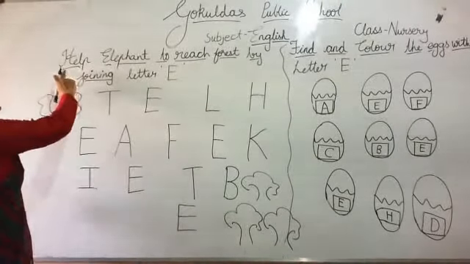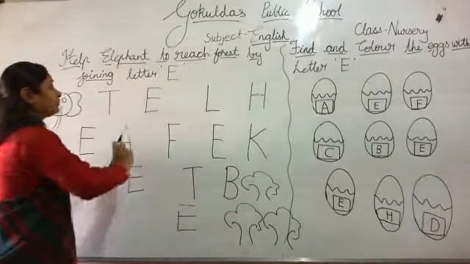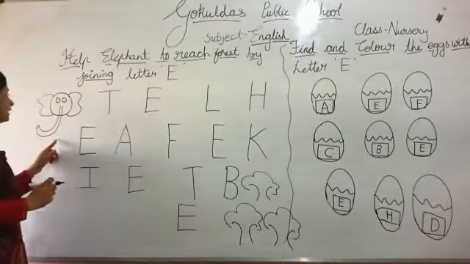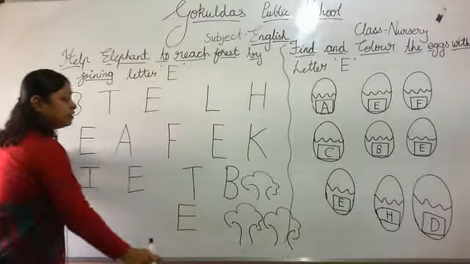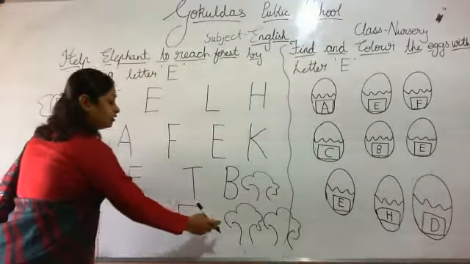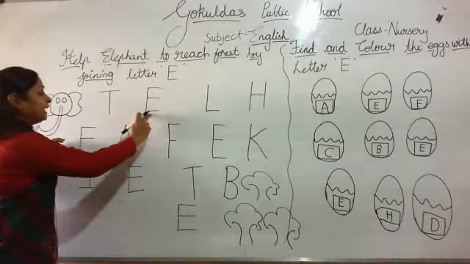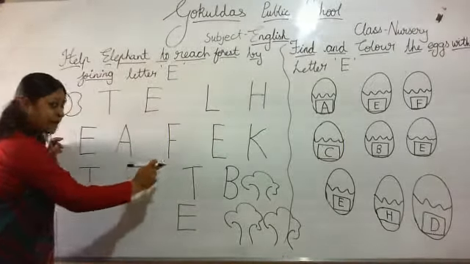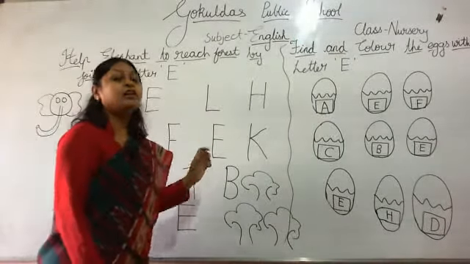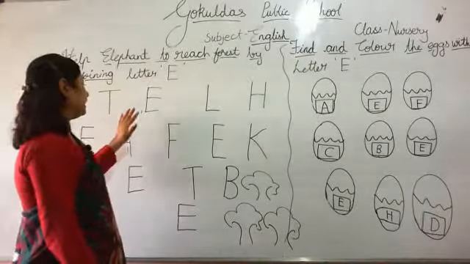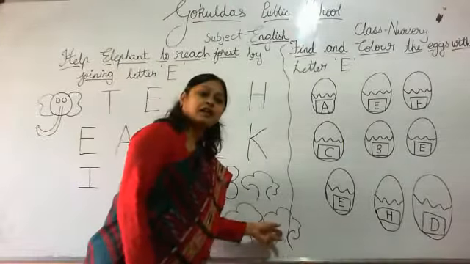What is this? Help elephant to reach forest by joining letter E. E for elephant. Look here, this is elephant. Elephant has to go to the forest. So what we have to do? We have to join letter E and help the elephant to reach forest.